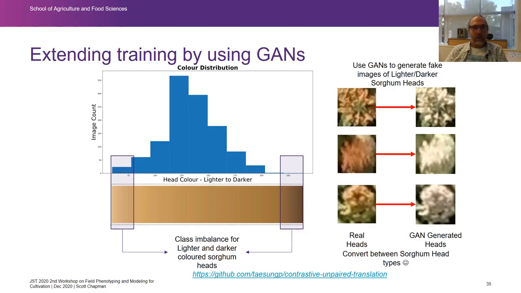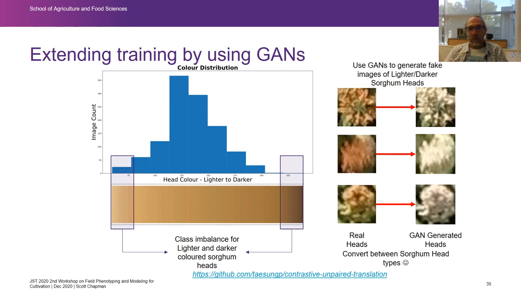And one of the things that we're interested in is whether we can extend the training by using GANs. We've got a big variation in head color. So one of the things that Crispin has worked on is using these generative adversarial networks to generate fake images. So we could change these brown heads into white heads and then go back and see if we could test the model and generalize it better so that it could handle different colors of heads.